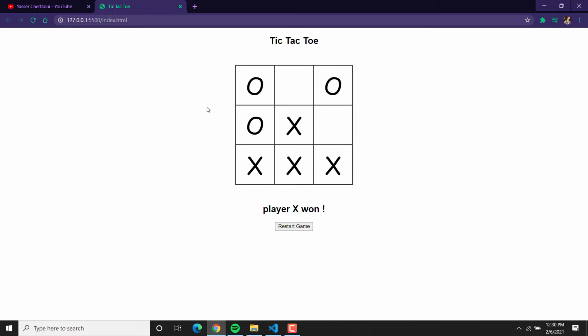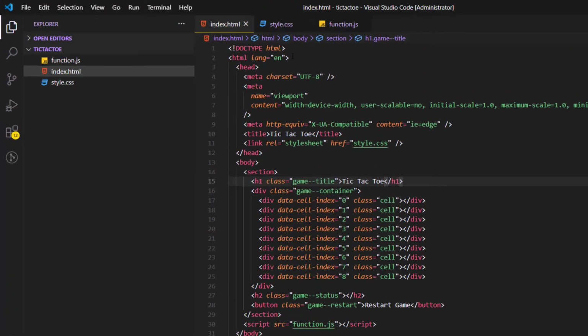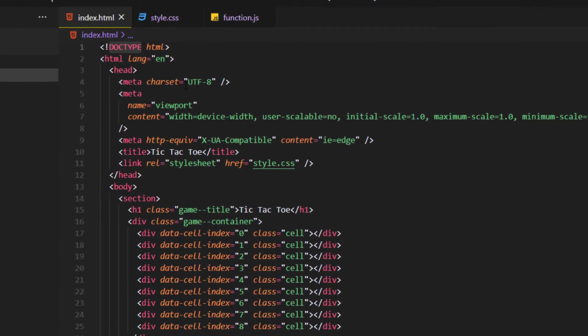So let's go to the coding part. We start actually with an index HTML file. We declare that the HTML used in this project is HTML5 by using the doctype HTML tag. Well, I'm not gonna talk about this for today because it's actually a back-end course, not front-end.